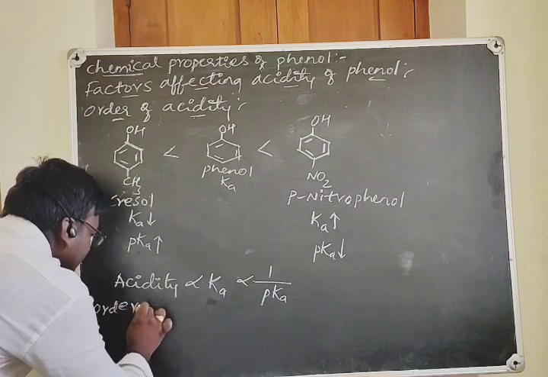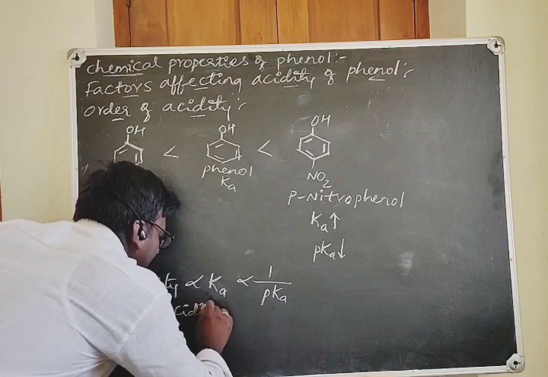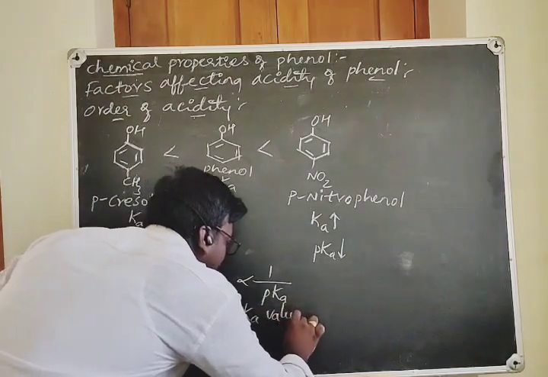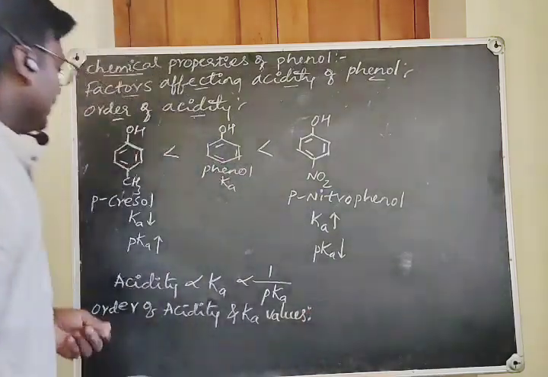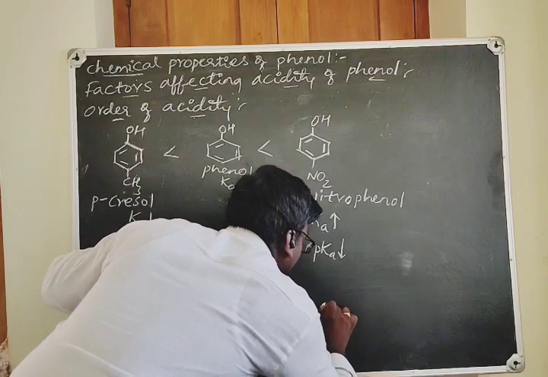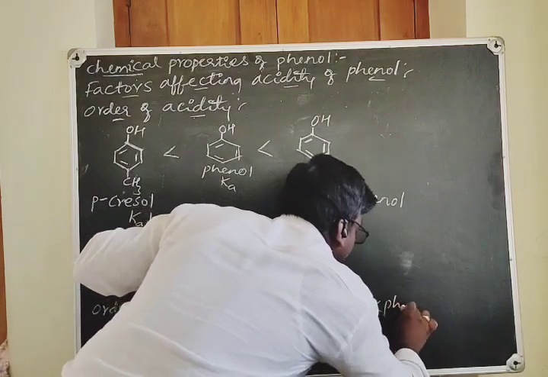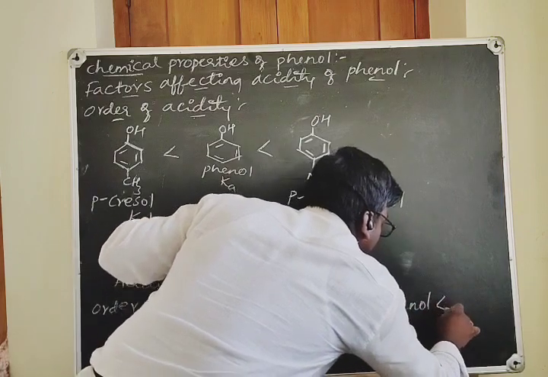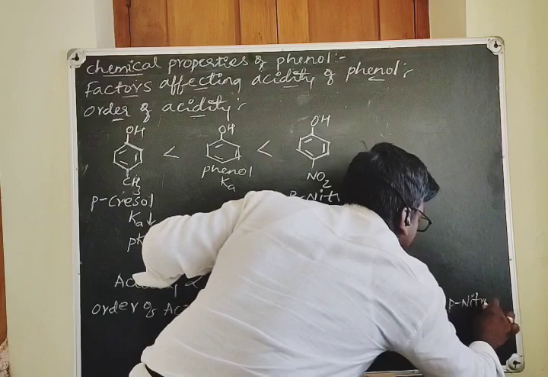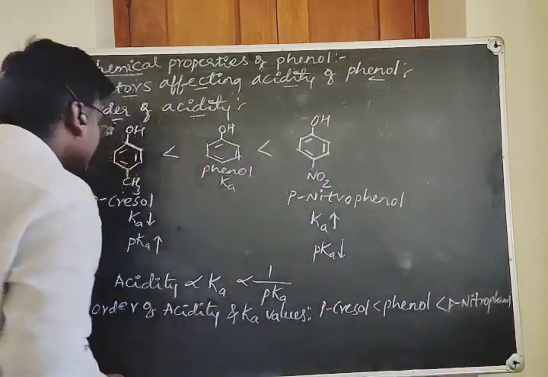Now, when you write the order of acidity and Ka values, these are directly proportional, no? So the order is like this: paracresol, then phenol, and then paranitrophenol.